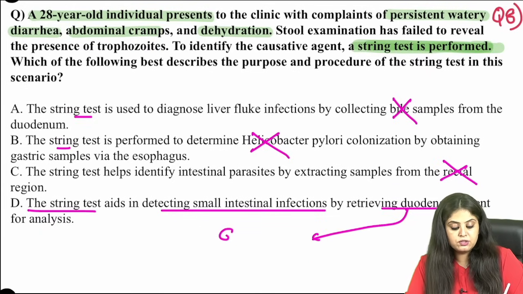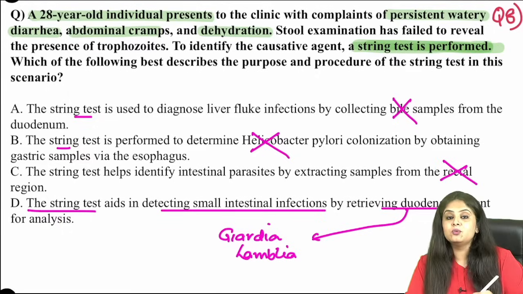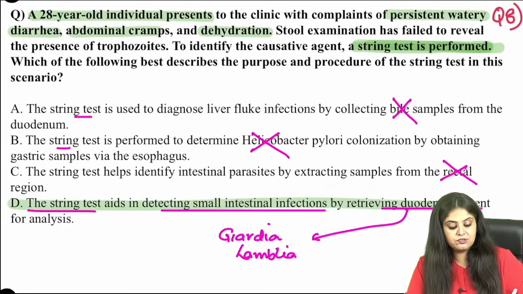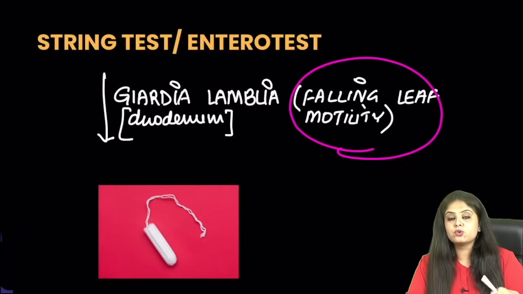Yes, because duodenum is where the Giardia lamblia is going to be present, and we know it shows that classical falling leaf motility also, right? Girta hua leaf, Giardia lamblia. So that is the string test. Right now I showed you string sign for Vibrio cholera. Now I'm showing you the string test for Giardia lamblia. These are very important questions for the exam.